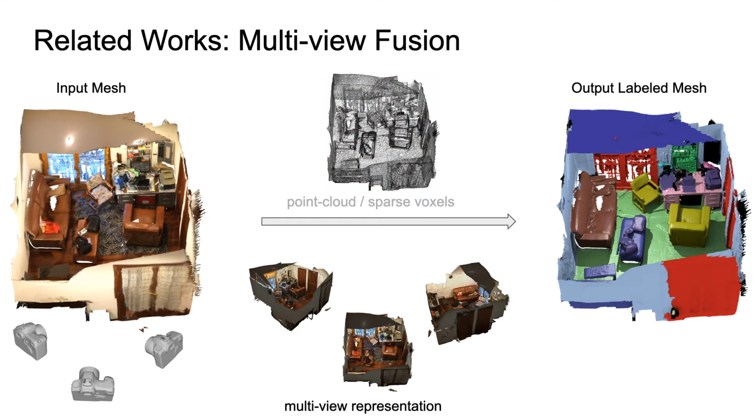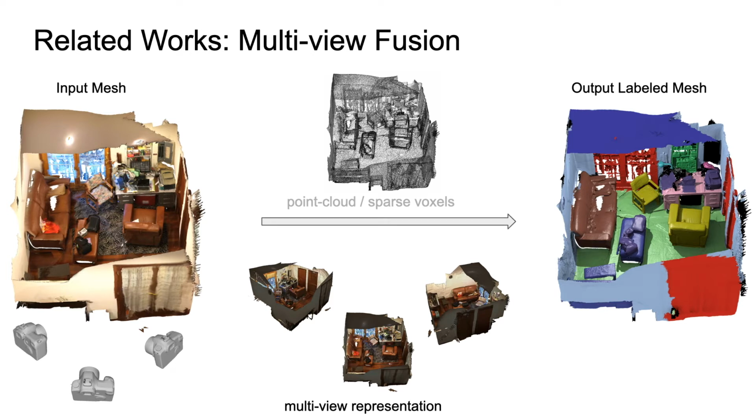There is also the classic multi-view representation of 3D meshes, wherein 2D CNN features from each view are fused in 3D to get the final semantic labels. However, they have been vastly outperformed by modern 3D approaches.